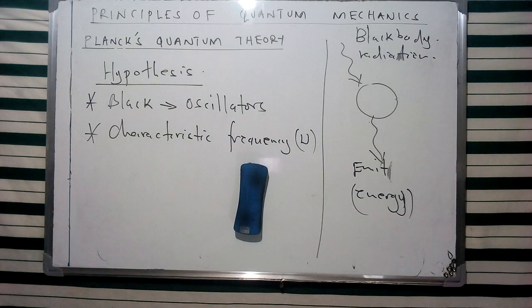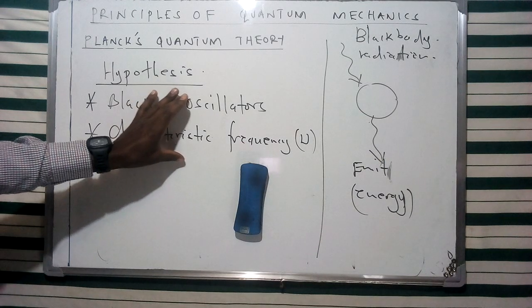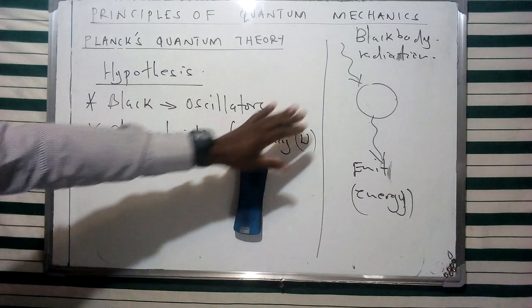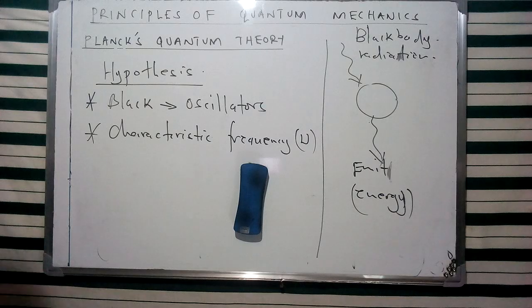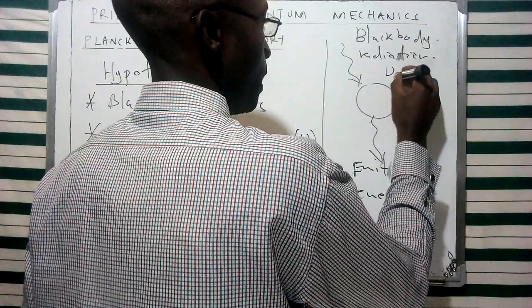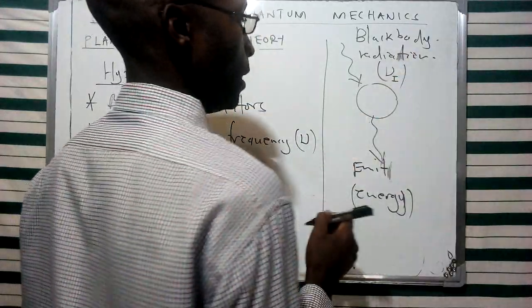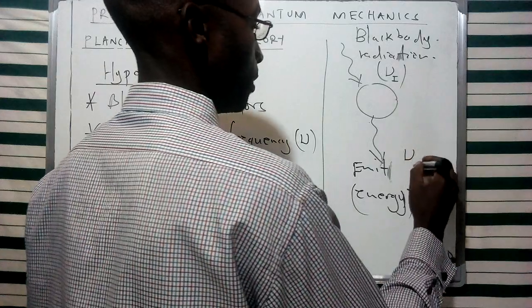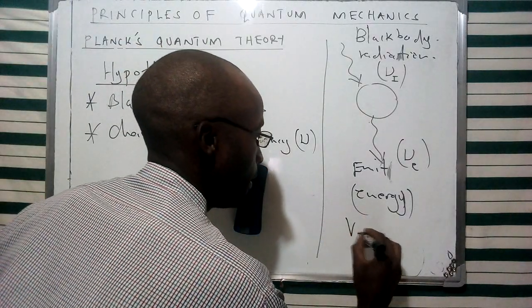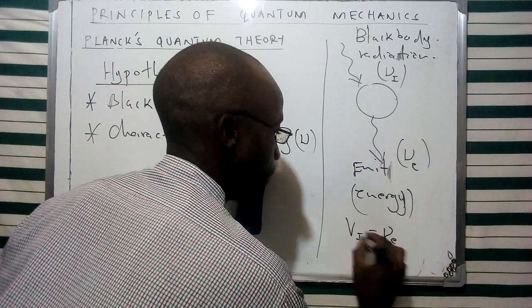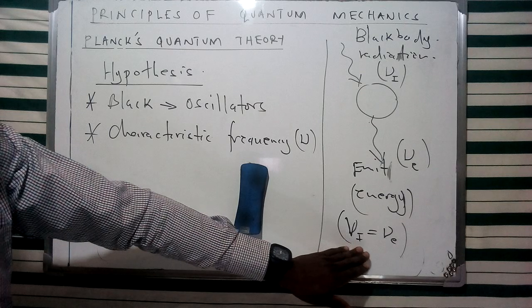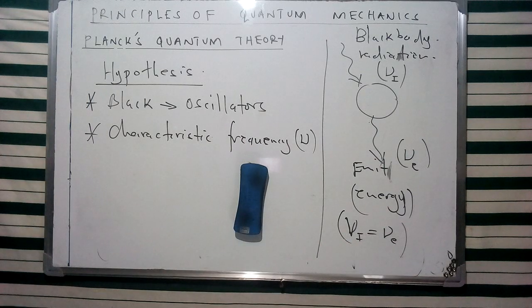So in this case, he said that these specific oscillators are going to emit radiation, or energy, in terms of this particular radiation. And this particular radiation is going to carry the same frequency as the one that was incident. So if I say that this specific radiation is coming with a frequency given by that particular symbol for incident, and then we have this particular symbol for emission, therefore the incident frequency is equivalent to the emitted frequency. This symbol is basically not V. We can refer to it as mu, but the incident is equivalent to the emitted one, according to Max Planck's argument.